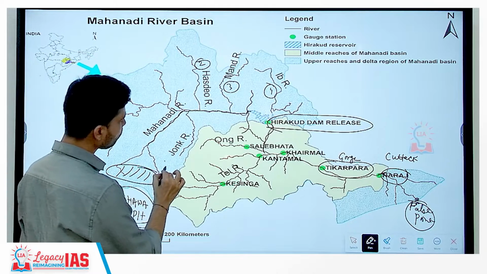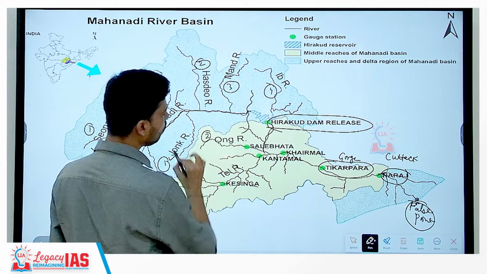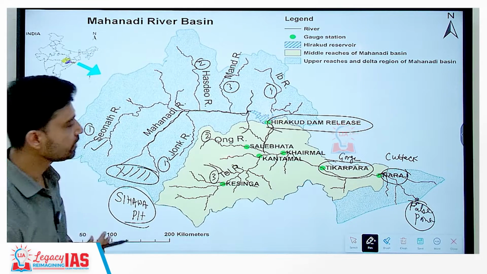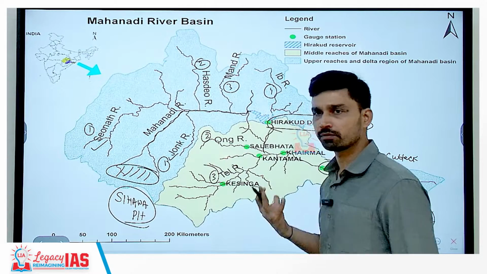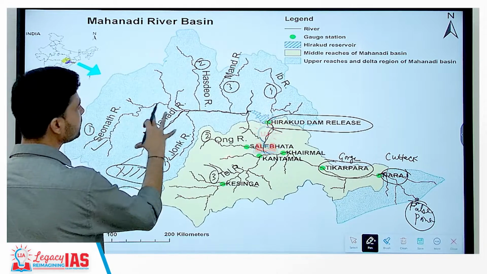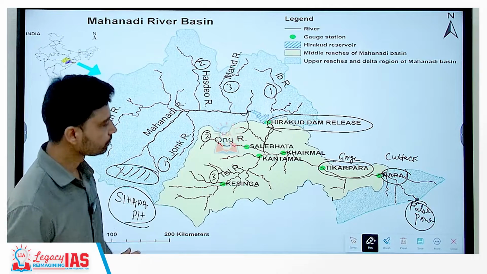And then 3 important right bank tributaries we are having: Jonk River, Ong River, and Tel River. So this is what we have to understand about river Mahanadi. Mahanadi basically means the great river, a great river that spans across 2 states largely. The basin area lies in the state of Chhattisgarh as well as in the state of Odisha.